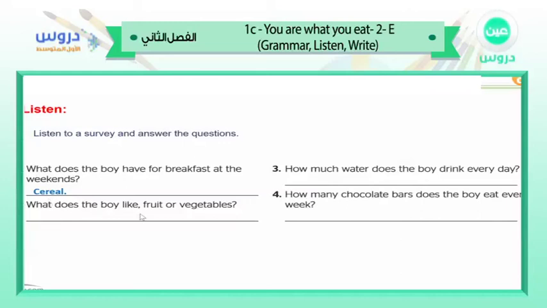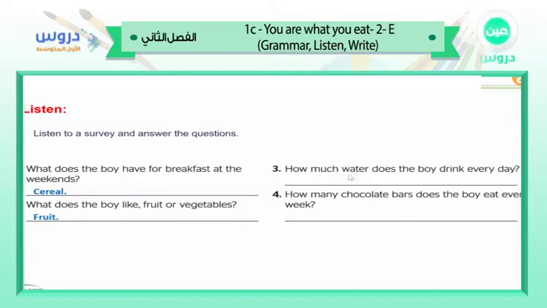Number 2. What does the boy like? Fruit or vegetables? He eats one of them more than the other. What do you think? What does the boy like? Fruit or vegetables? Fruit. Exactly. He eats fruit almost every day, but vegetables, he doesn't like them.